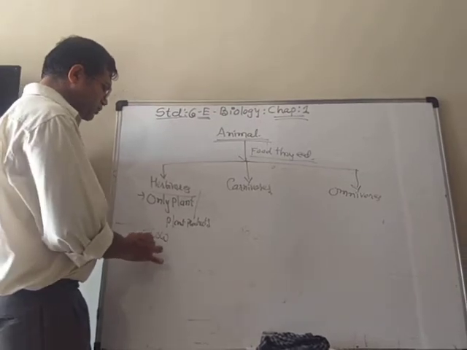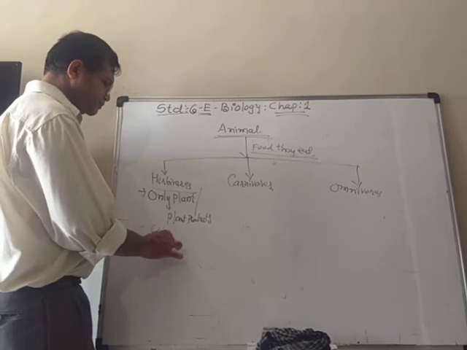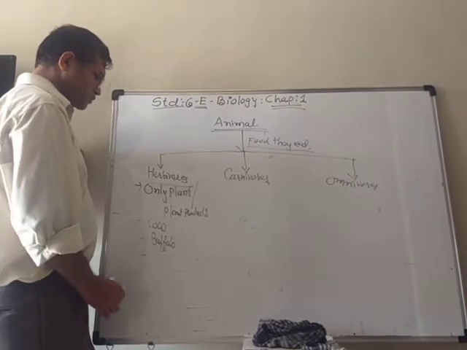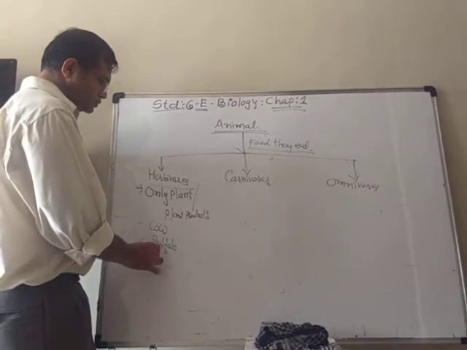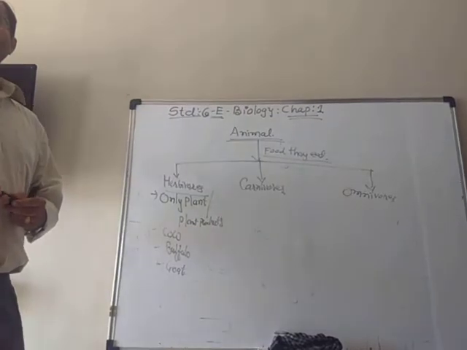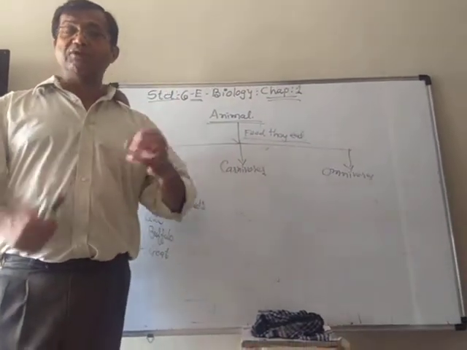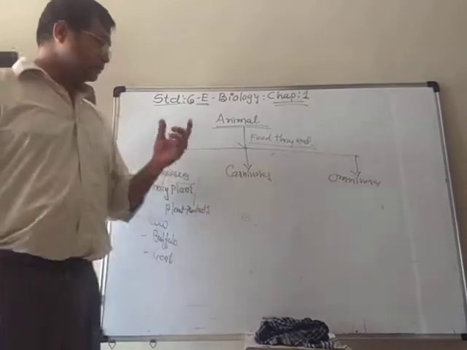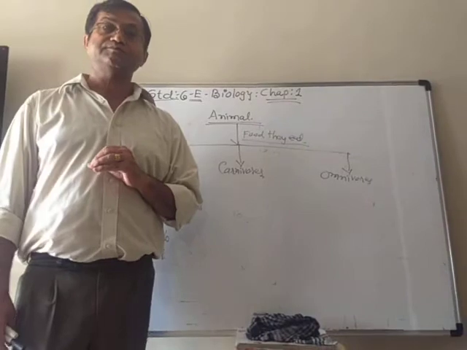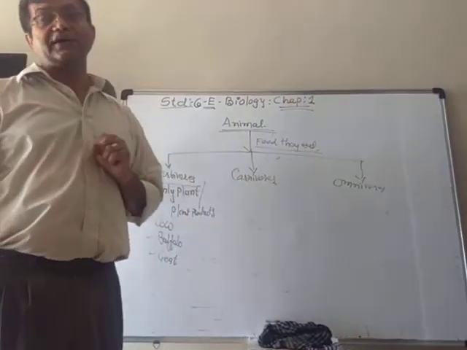You know that the cow, buffalo, goat, etc. are herbivorous animals. So what are herbivorous animals? The animals who eat only plants or plant products are known as herbivorous animals.